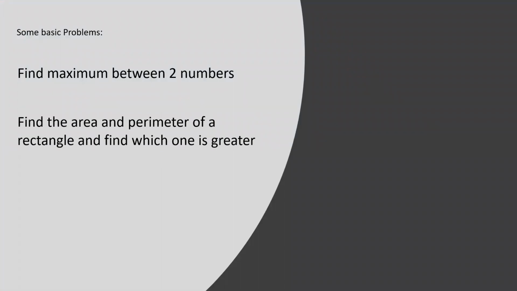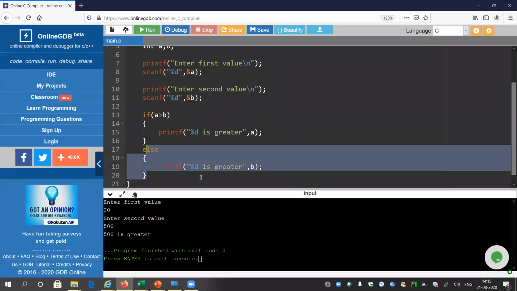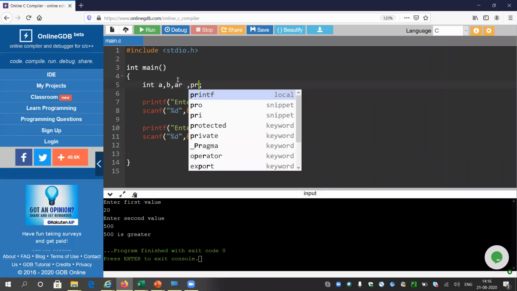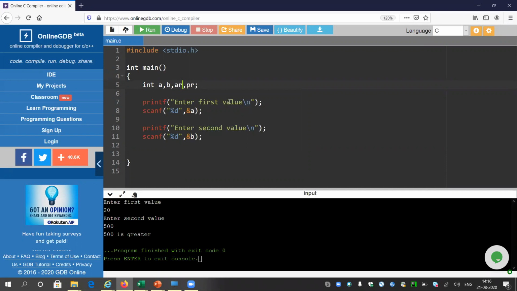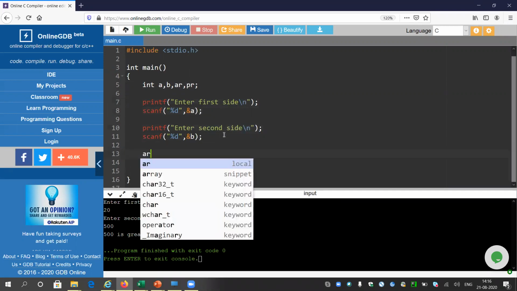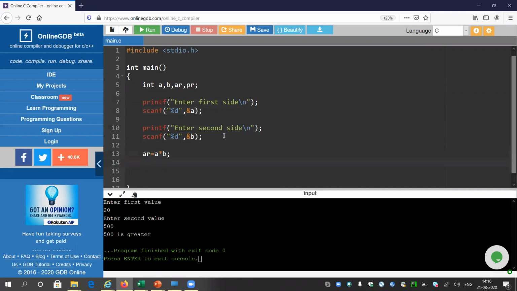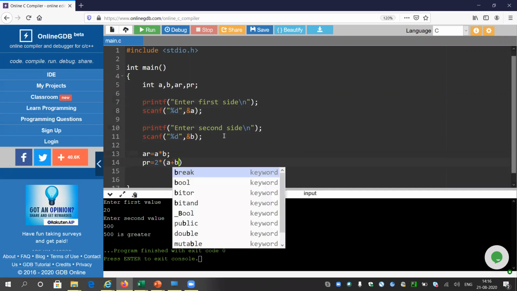Next program: find the area and perimeter of a rectangle and find which one is greater. Let me take two inputs from the user once again. Let me take two variables to hold the area and perimeter, AR and PR. Enter the first side, it will be inserted into variable A. Enter the second side, it will be inserted into variable B. Now I will calculate the area. The area is A into B, the first side into the second side. I think you are good enough at this kind of mathematics, at least better than me.